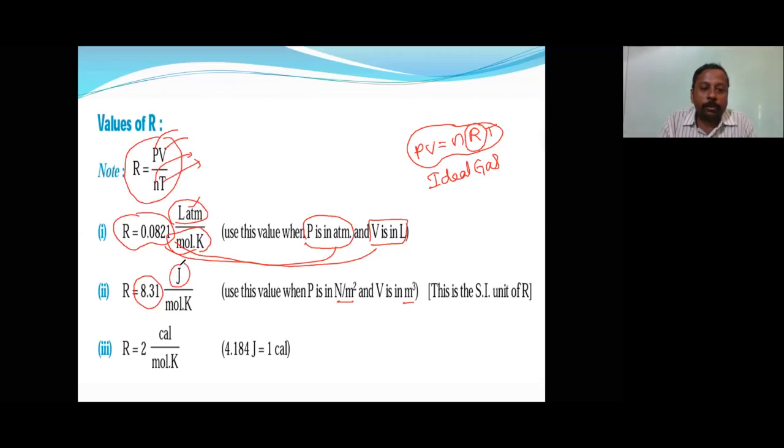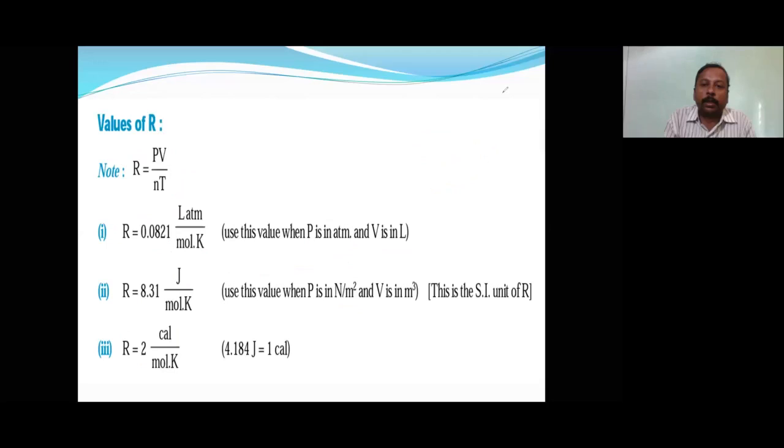So when it is in joules, okay. Otherwise, we can write it as pressure in Newton per meter square and volume in meter cube. Then this total can be written as joules, okay. And you know that 4.184 joules is equal to 1 calorie. So we can simply write R is equal to 2 when the question is in terms of energy and calories are given. Okay. So this is all about the universal gas constant and the ideal gas equation.